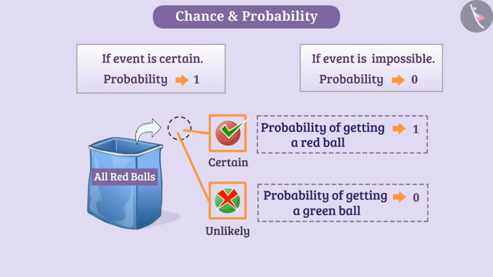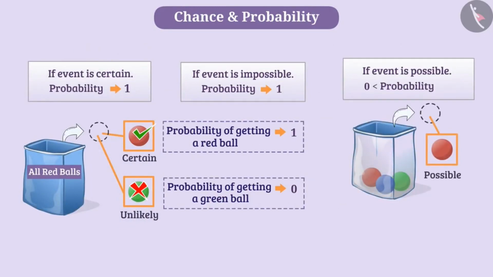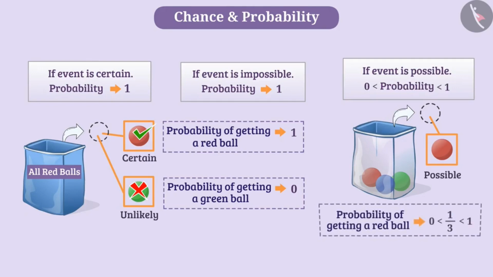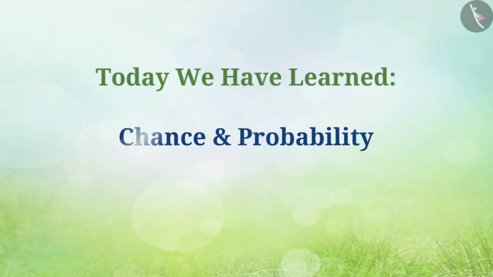But when the event is likely to occur, then the probability is greater than 0 and less than 1. Now you must have understood probability. So, today we have learned about chance and probability. In the next video, we will see some interesting examples related to chance and probability.